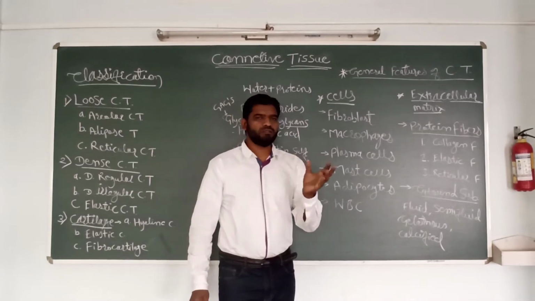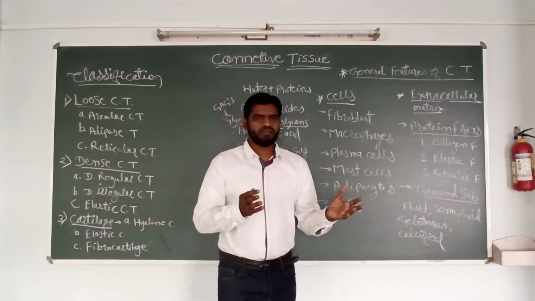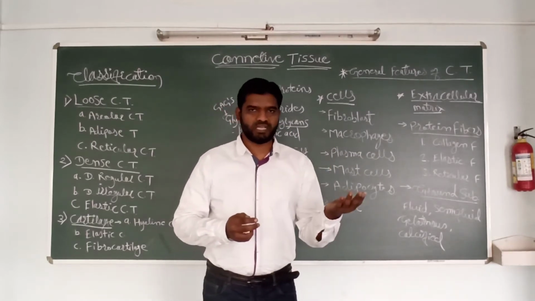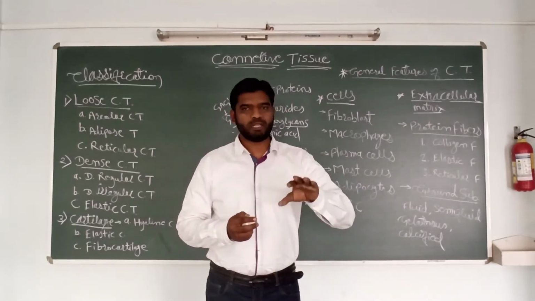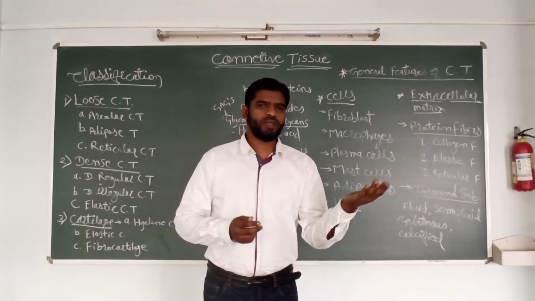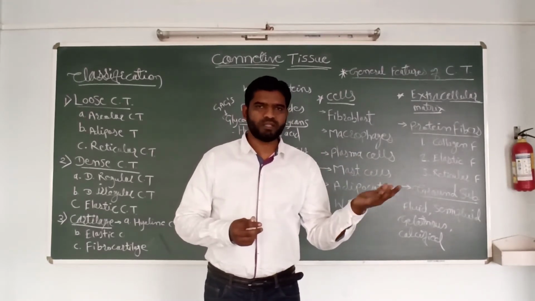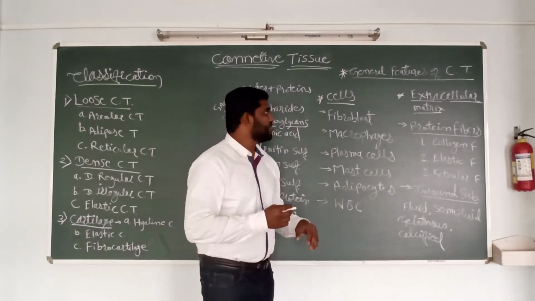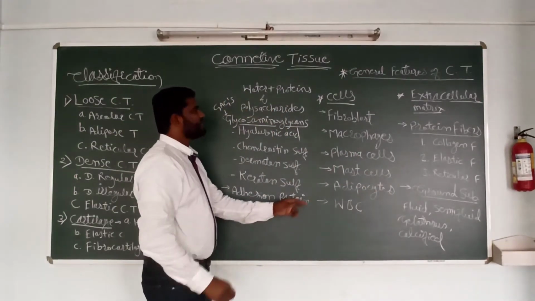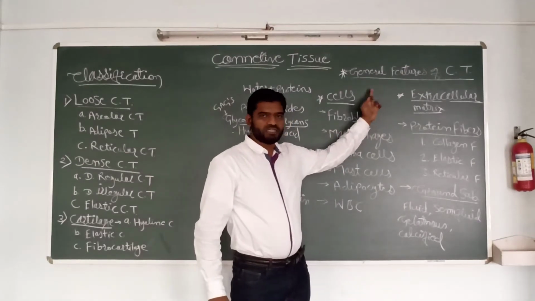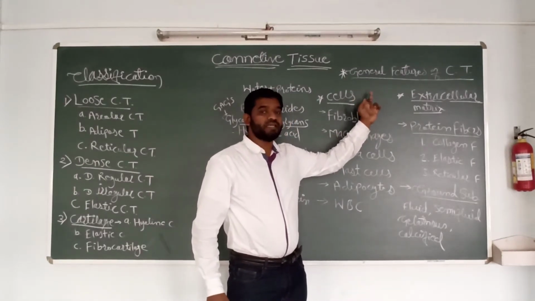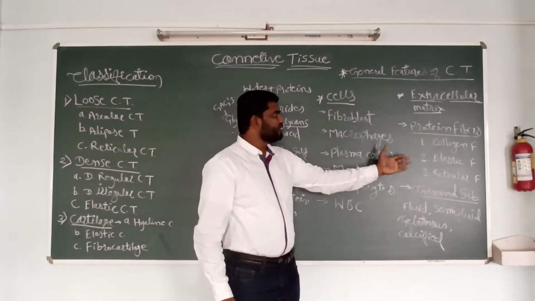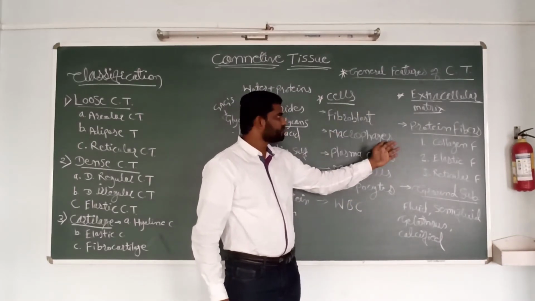So depending on the different locations, the tissue has a different consistency. It may be fluid, it may be liquid. Why is it fluid or liquid, or why is it semi-solid, or gelatinous, or calcified? Let us see here. If you see the general features of connective tissue, it is an important question which has repeatedly been asked in examinations.